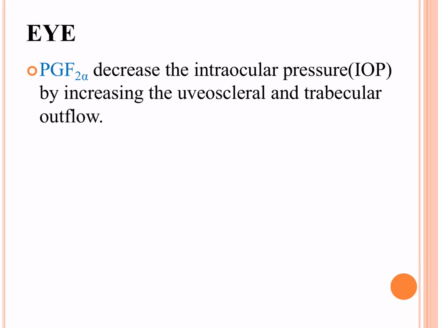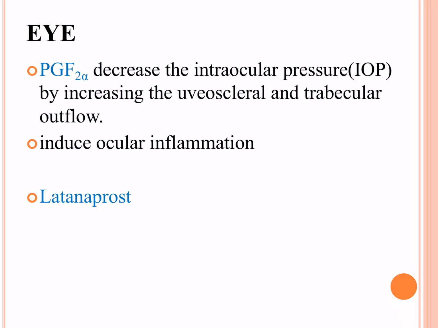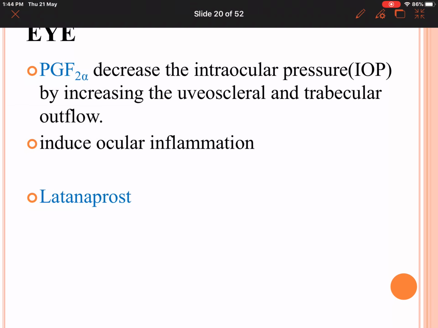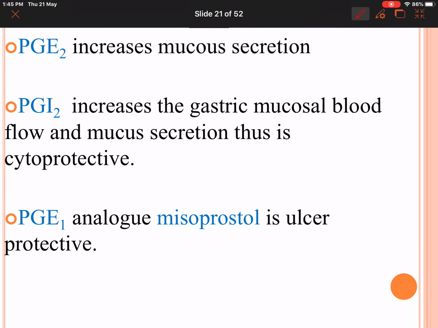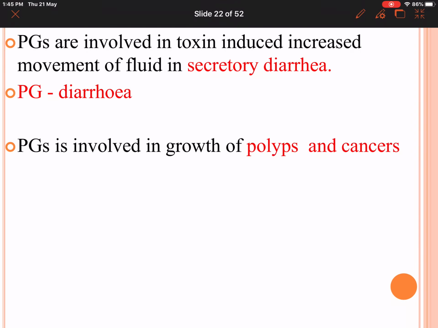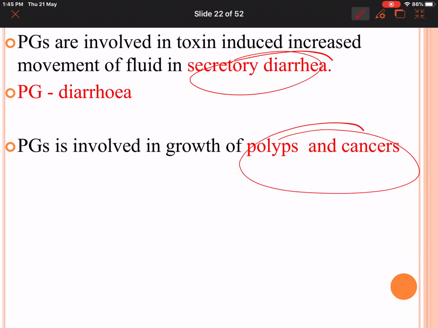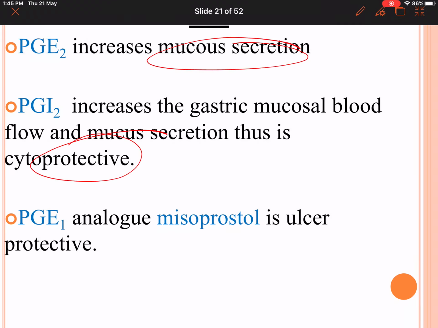In the eye, it is going to decrease intraocular pressure. So this compound is used in glaucoma. In GIT, it can cause diarrhea, increased mucus secretion. It has a cytoprotective action. Not only that, it also causes secretory diarrhea. It is also involved in formation of polyps and cancer. It can cause increased concentrations, can cause colonic cancer.